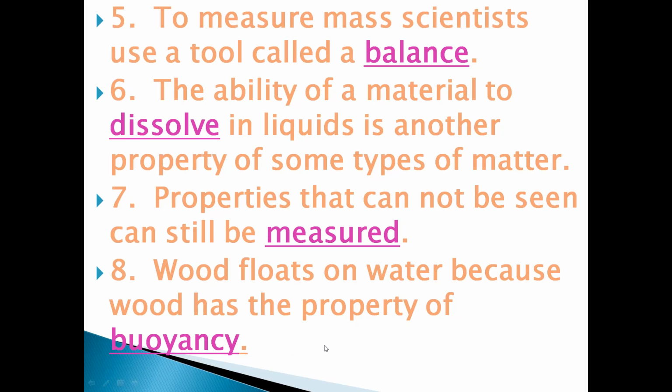If the upward force exerted by the water on an object is greater than the weight of the object, then the object floats on water. And if the upward force of the water exerted on the object is lesser than the weight of the object, then the object sinks. So here the wood floats on water because wood has the property of buoyancy. That's the reason why many boats, kayaks and rafts are made of wood.